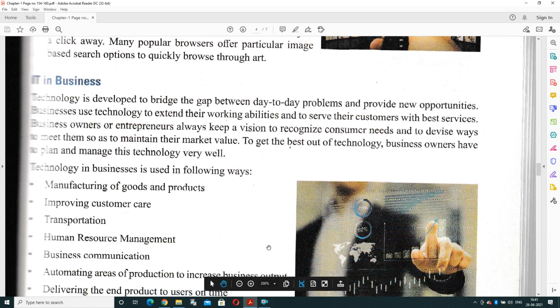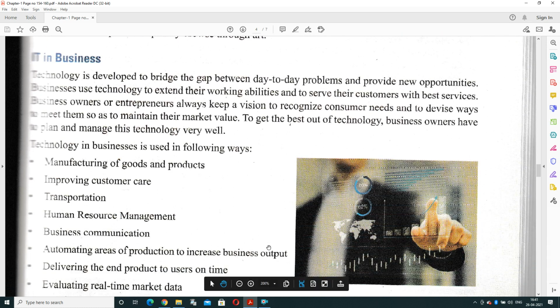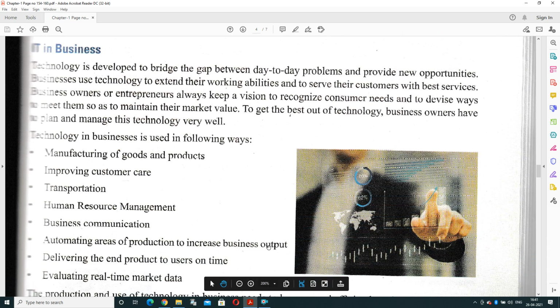Now, how is IT beneficial in business? It is the best tool. Technology is developing to cover the gap between two problems. It means that the problems we are facing in our day-to-day environment, it helps to cover the gap. It helps to bridge the gap and provide new opportunities. Businesses use technology to extend their working availability to serve their customers with the best services.